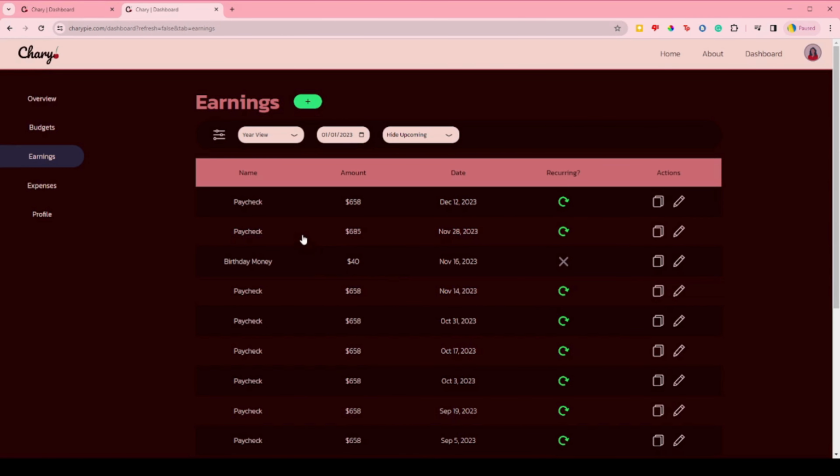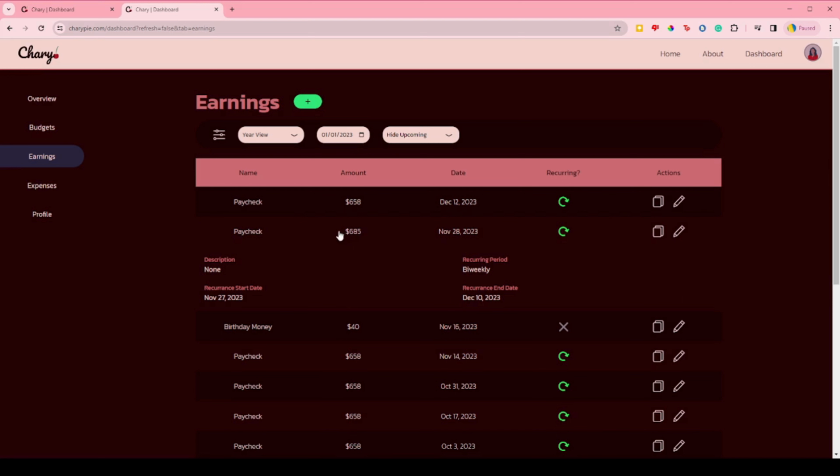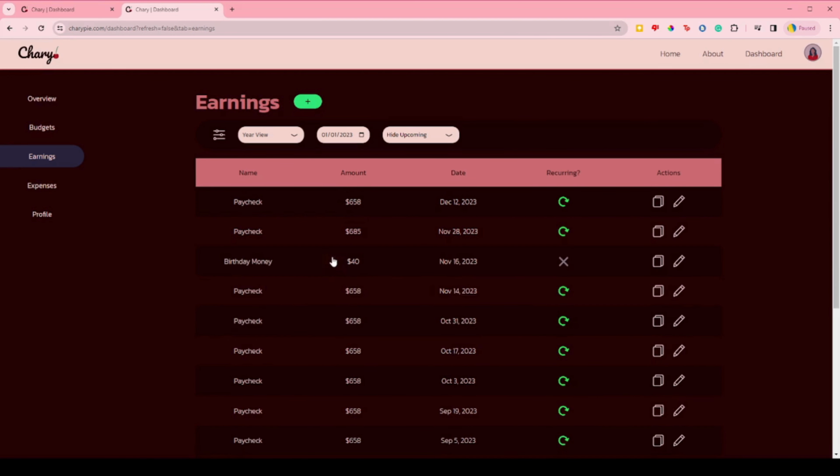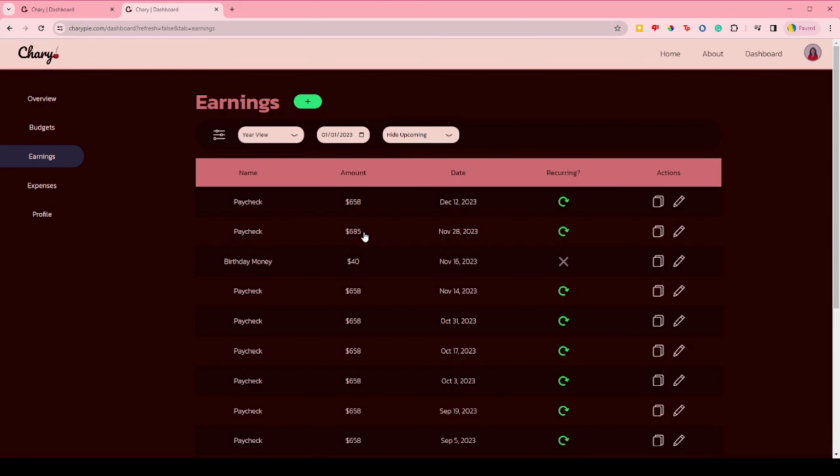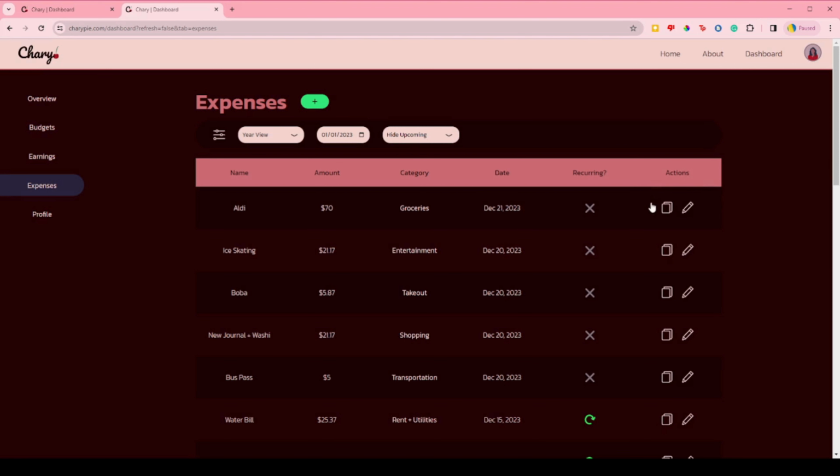Now we have successfully changed the value of one occurrence of this paycheck. This new occurrence still has reference to the other occurrences, so be careful when changing certain values or settings. I will go into more detail on how editing and deleting works in a moment. Editing is not the only way to create variations of existing entities. Another option is to duplicate. The difference between editing one instance and duplicating is that duplicating creates an entirely new entity with no reference to the original that it was duplicated from.